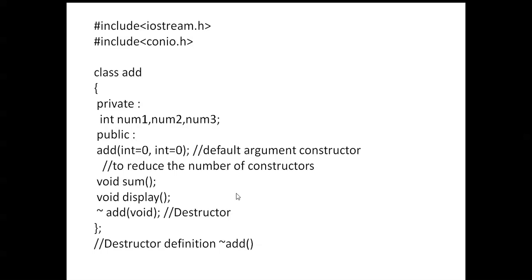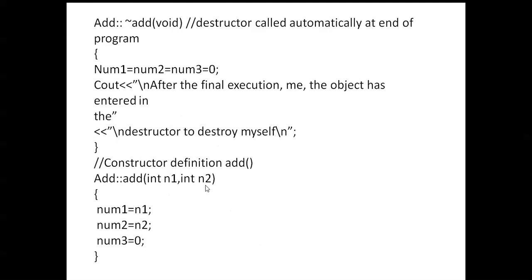Here tilde add is there, and that is called a destructor. If the function name and class name are both the same, that is called a constructor. If the function name is preceded by a tilde symbol, that is called a destructor. In this program, this is called the destructor, and it is invoked automatically at the end.